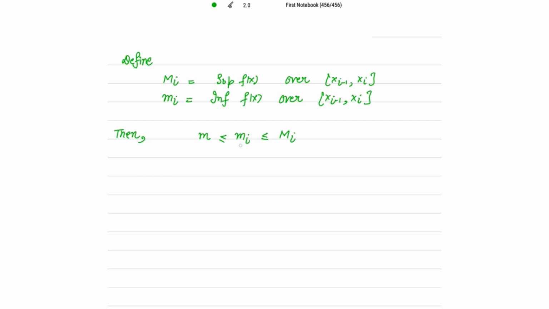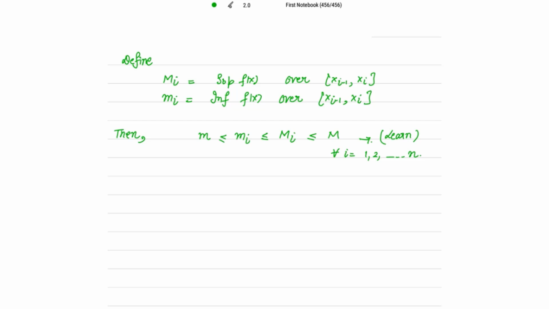Similarly, capital Mi, which is the supremum of f(x) over this small segment, is further less than or equal to capital M, which is the supremum of f(x) over the bigger closed interval [a, b]. Is it clear? Just learn or remember this, for all i going from 1, 2 up to n.